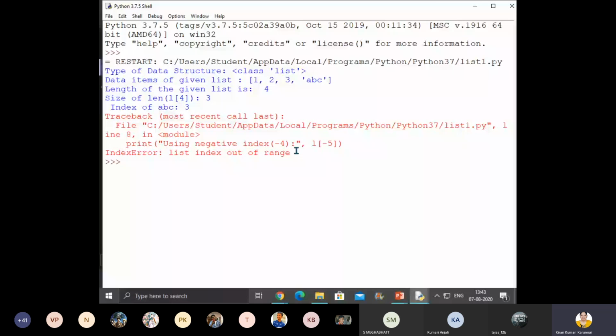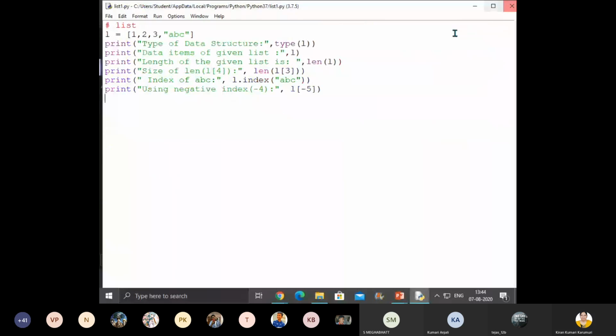Why am I showing these errors? There will be one compulsory question in the board pattern: find the error, or what is the error, and correct the errors and rewrite the program. In the CBSE board examination also, you are asked to find errors in the given code. That's the reason I'm showing you errors also. Is it clear? The list index should be either 0 to length of list minus 1, or negative values from -1 to minus the length of the list. Is it clear, children?